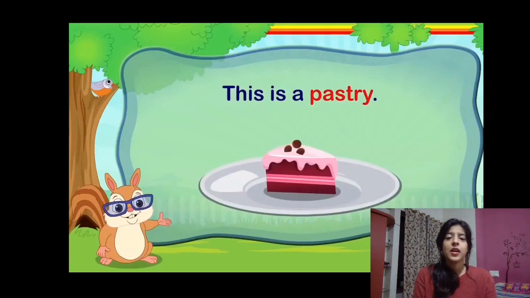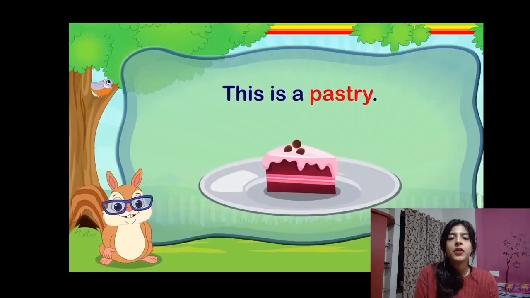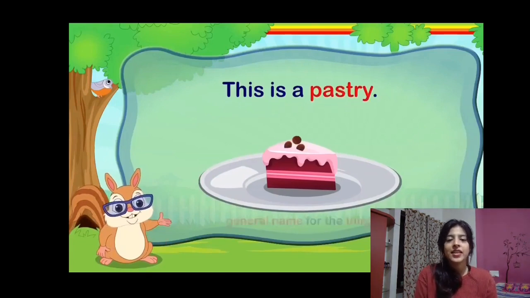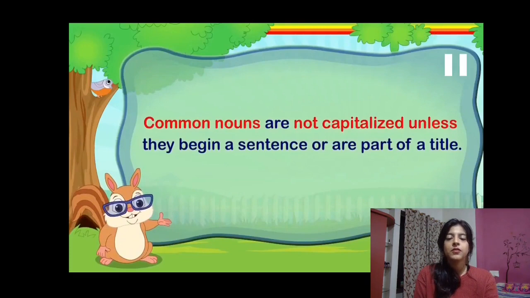This is a pastry. Have I named a pastry? This is just a common thing. We don't name a pastry. So pastry is a general name of a thing. A general name of a thing can be a book, a bottle, a computer, anything you can see, a chair, a desk will be a general name for the things. So this is a common noun.